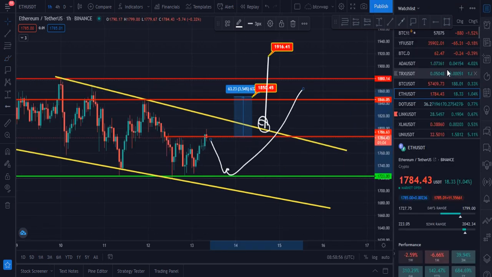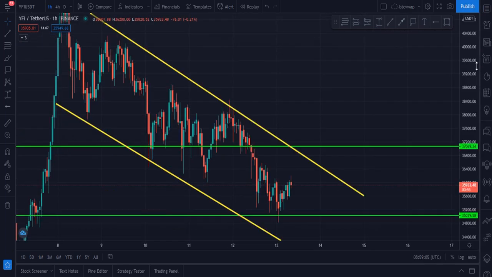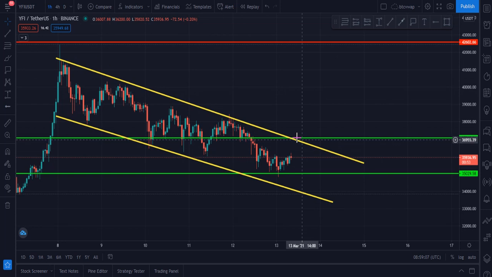Let me show you my next chart, which is YFI USDT. YFI was rejected at the 44,600 price level, and after that it is in this falling channel, or descending channel, and currently it is at 35,921. Let me tell you my next target.